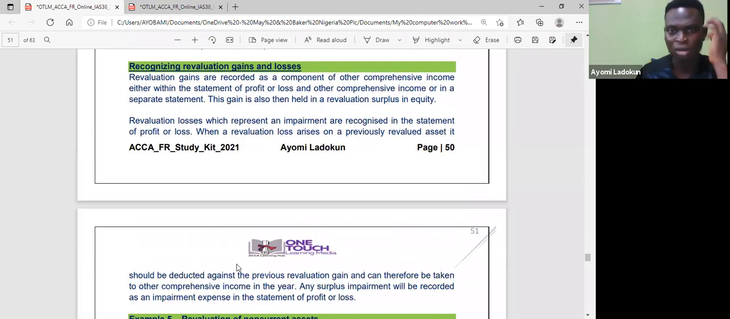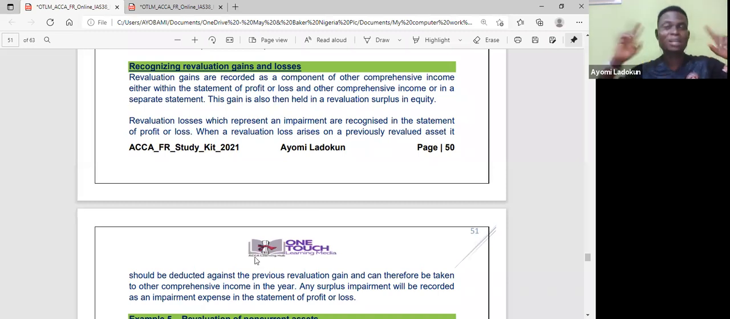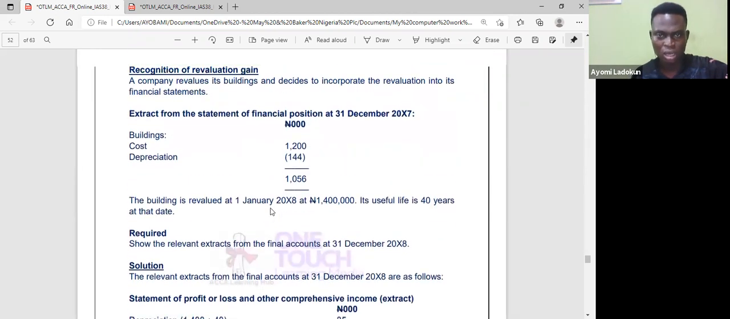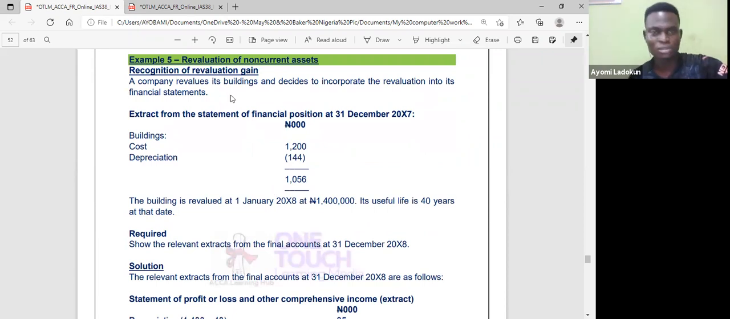Now, revaluation gains or losses. I've said it: a gain goes to OCI, and a loss goes to profit or loss. Even from my IAS 40, anytime I'm taking all those standards, I take them together in my explanation so that we don't mix things up. Let me just look at this question to see how the revaluation gain is being treated.